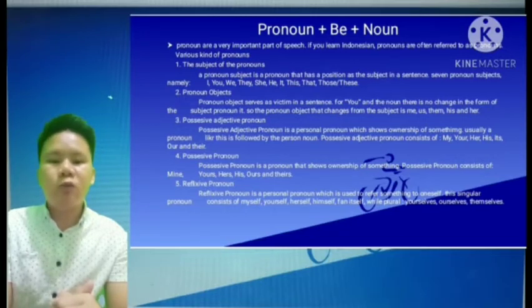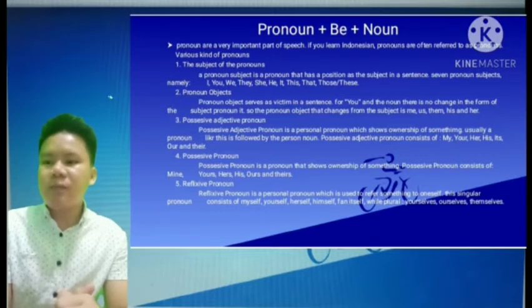This, that, these, and those. Second, object pronouns. Object pronouns serve as the object in a sentence. For you and it, there is no change in form from the subject pronoun. The object pronouns that change from the subject are me, us, them, him, and her.